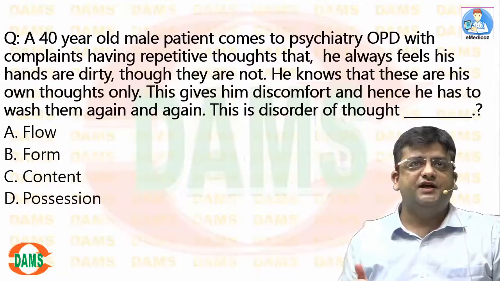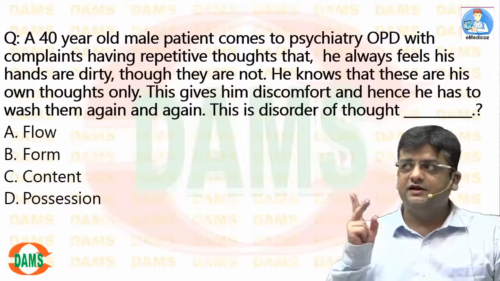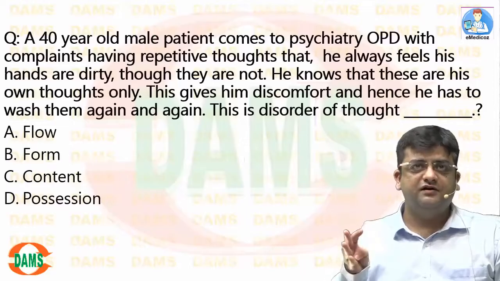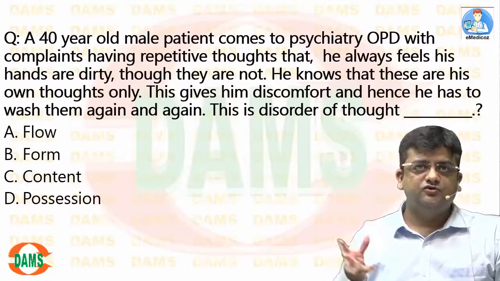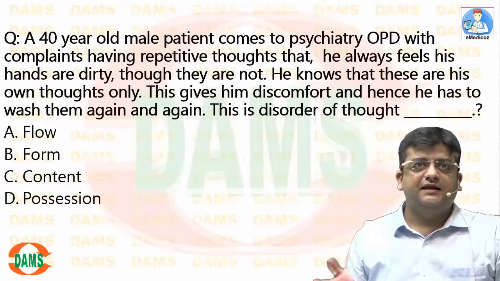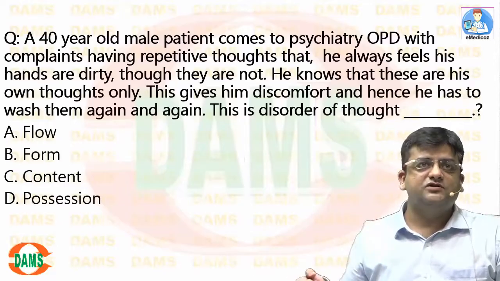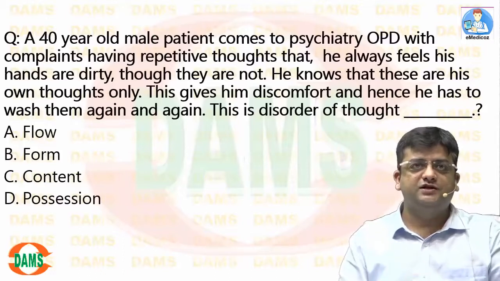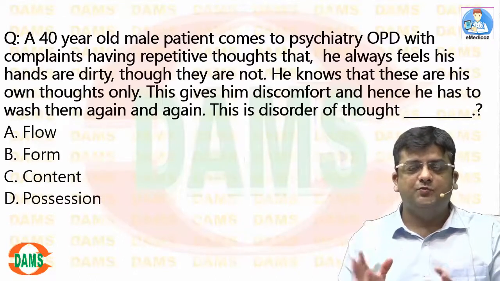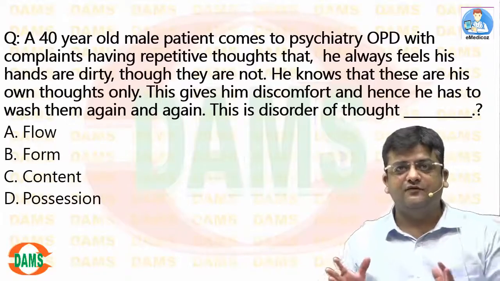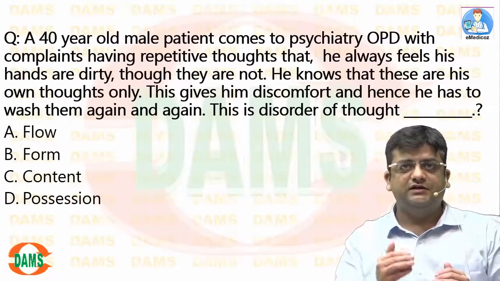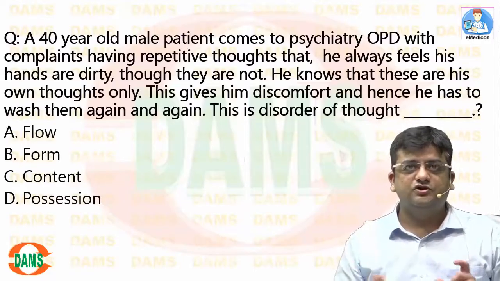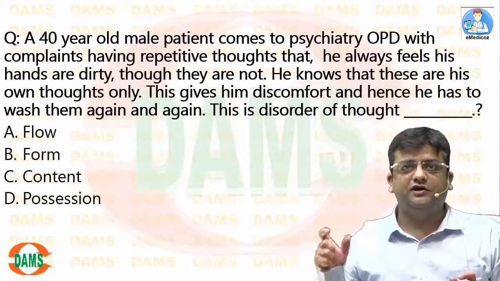Where is the obsession here? The repetitive thoughts that are distressing, own thoughts, discomforting, recurrent, intrusive, entering in his mind, and the patient doesn't want to have this thought, but he's compelled to wash the hands. So there is compulsion. Now, obsession is a thought and compulsion is an act. We know that. Obsession is a thought, the thought that my hands are dirty, and compulsion is a motor act to counter that thought. The question was, this is a disorder of thought dash.